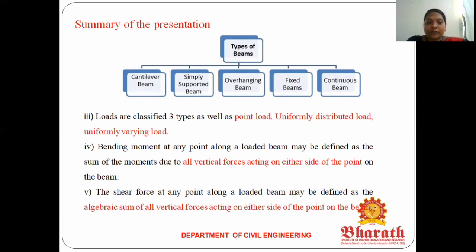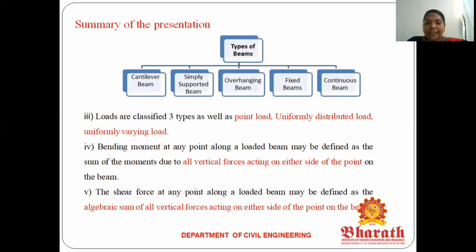Okay. The fourth topic is the bending moment and the shear force. What is the definition of the bending moment? It is the sum of moments of all the vertical forces acting on either one side of the point. Here, moment means force times perpendicular distance. So the force acting, times the perpendicular distance to the cross section, that is a moment. Okay. So the bending moment is the moment of all the vertical forces acting on either one side of the point.